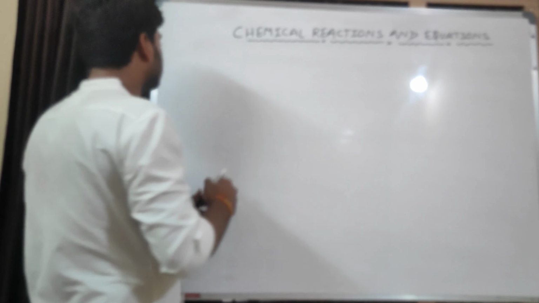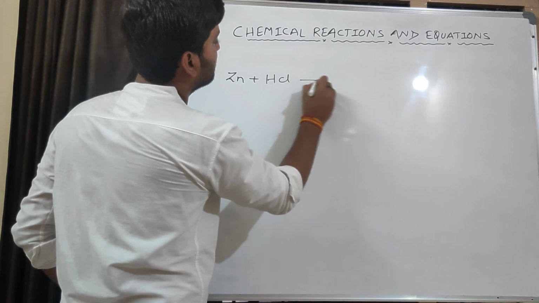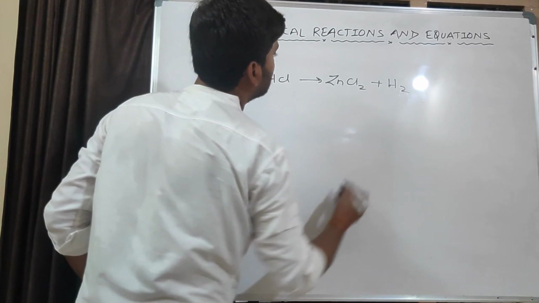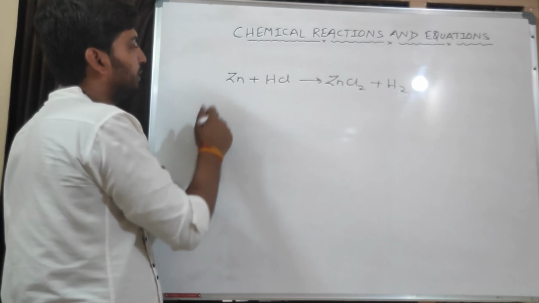Take one more example. Zn plus HCl gives ZnCl2 plus H2. Okay, Zn plus HCl, ZnCl2 plus H2. What we need to do?